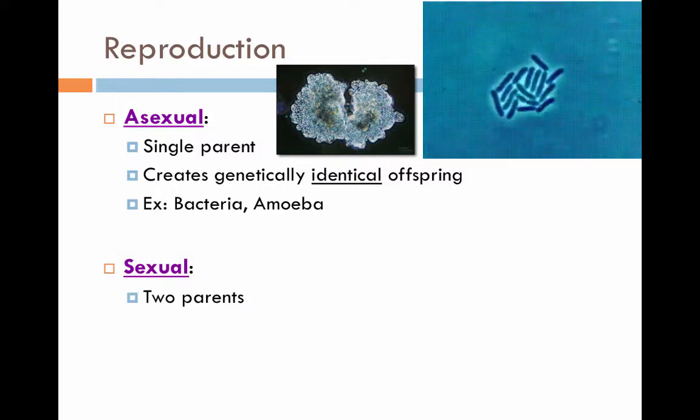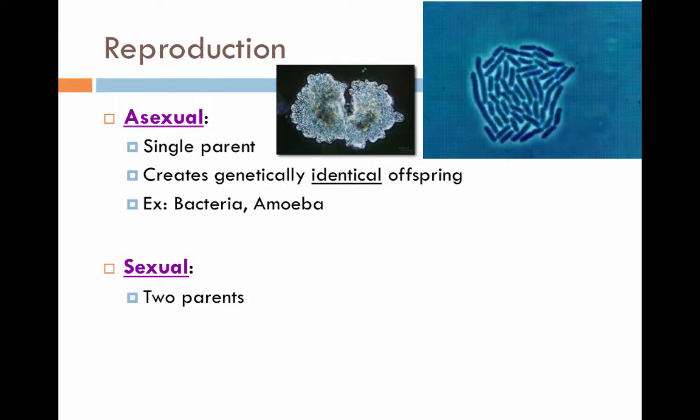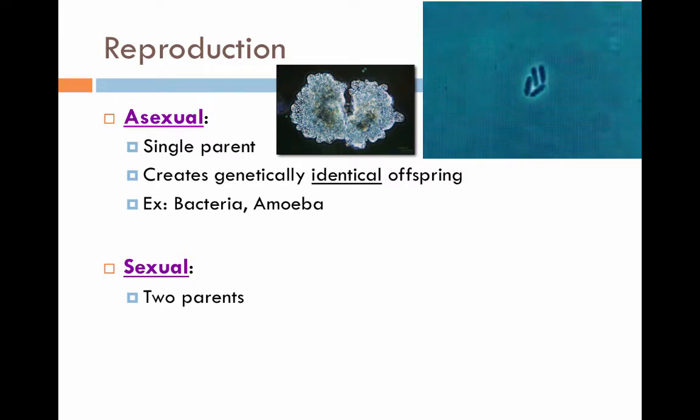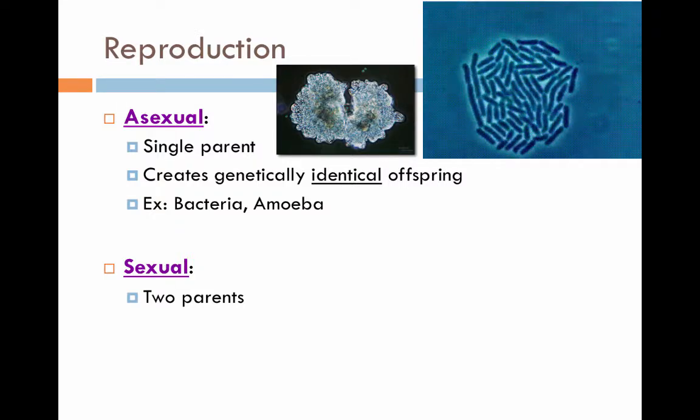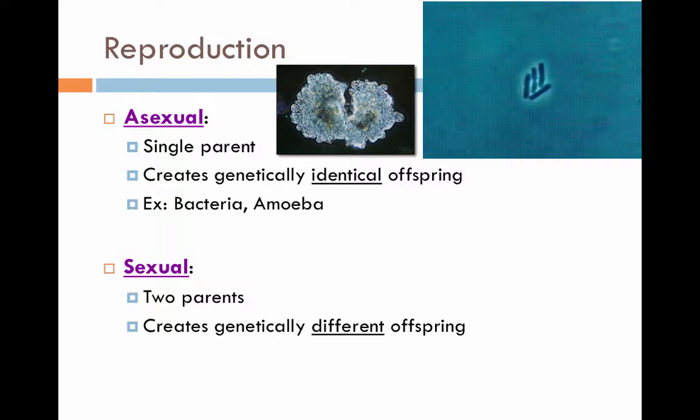Sexual reproduction is what we do. All animals and plants go through sexual reproduction. That's how we create a baby. We simply don't just divide in half like bacteria or amoeba do. We actually need two parents. We need sperm and we need egg. They come together to form a baby. This is sexual reproduction. The offspring of sexual reproduction are genetically different from their parents.